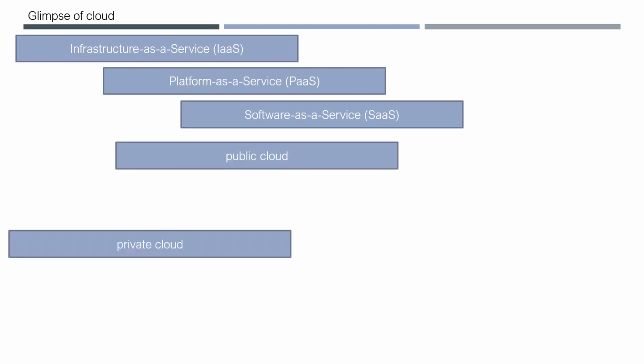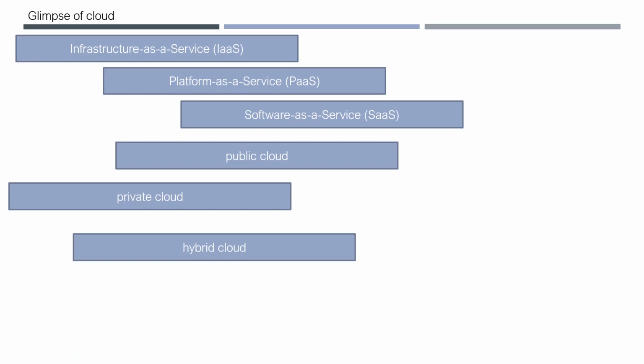So we talked about public cloud and then private cloud and then hybrid cloud. Hybrid cloud is not related to specific cloud terminology. Let us say your application is running, and you might have complex application systems. A few components might be running on the cloud, and a few components, like database servers or something else, might be running in your local data center or your own premises. So you have both a cloud version and a non-cloud version. When your applications are running like this, we call it a hybrid cloud application.